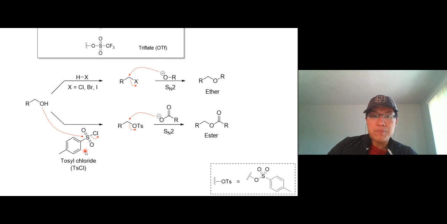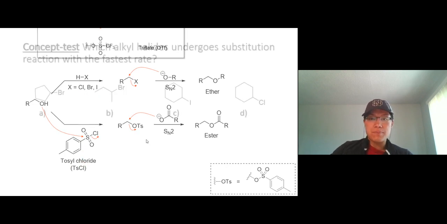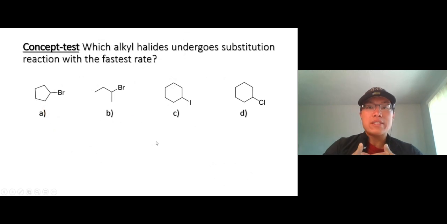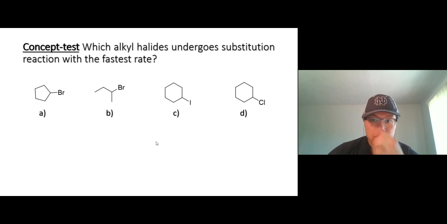Or the more common way, we use tosyl chloride. Okay, let's take a look right here. Which alkyl halides undergo substitution reaction with the fastest rate? Well, we have to look at the leaving group ability, right? Hydrobromic acid, hydroiodic acid, probably the best leaving group out there, compared to other halides, right?